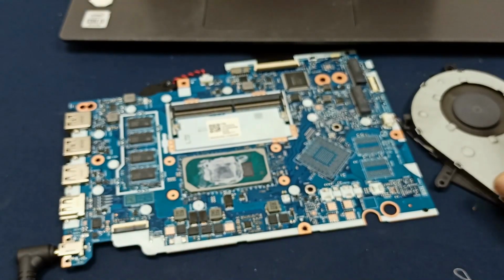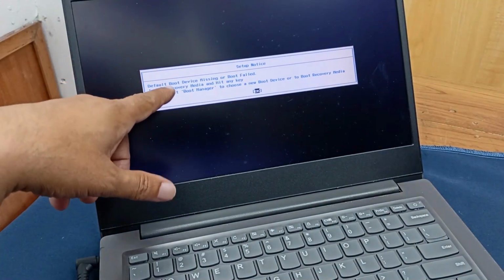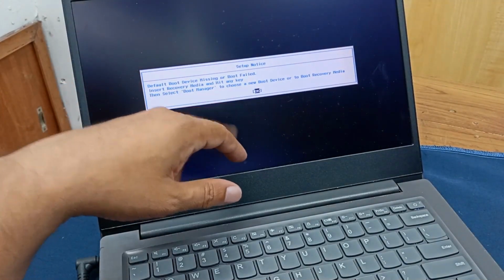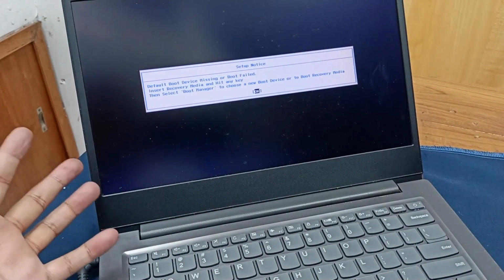Okay viewers, let's see the display. The customer did not send the hard disk, and due to the hard disk uninstallation, here is a boot device missing or boot failure message, and our laptop is okay, and you can see the display has come.